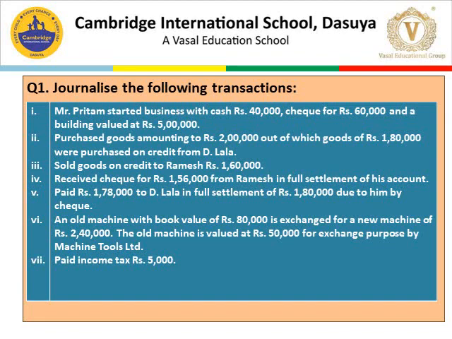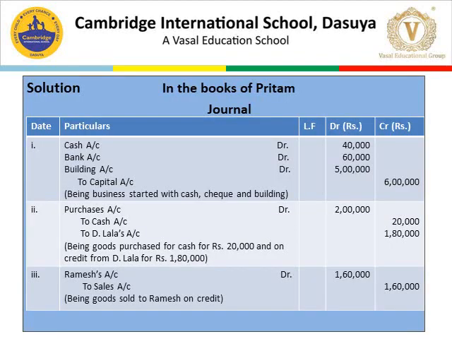It is a comprehensive question which involves lots of brainstorming. So let's start this question. The first transaction was Mr. Preetham started business with cash 40,000, check 60,000 and a building valued at 5 lakh.